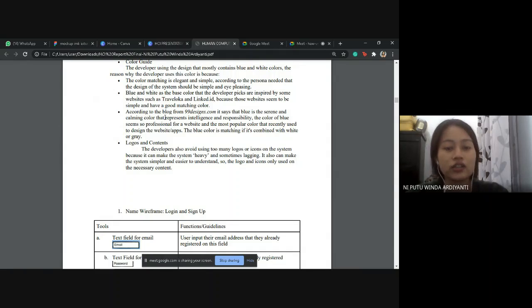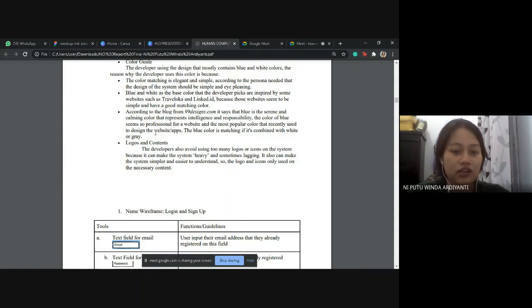And also according to the blog the user read, it said that blue is a serene and calming color that represents intelligence and responsibility. So the color blue seems so professional for a website and is the most popular color recently used to design website archetypes.